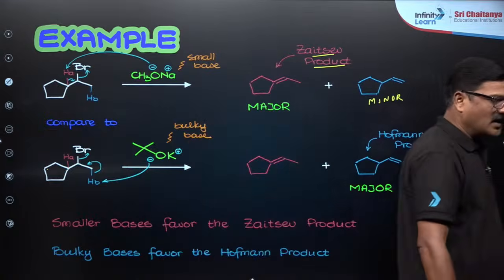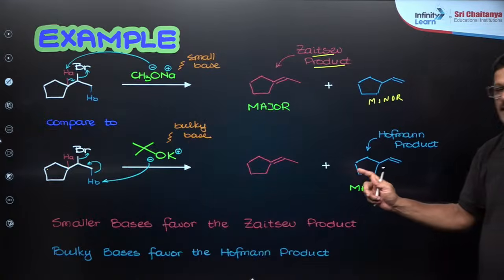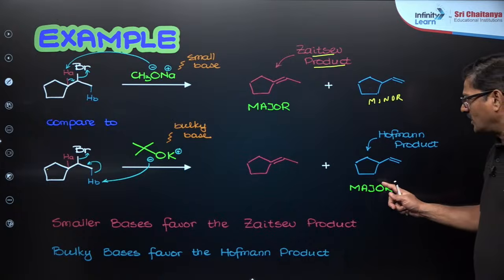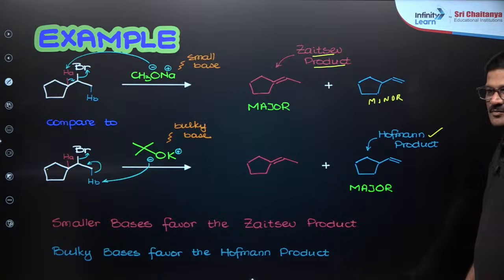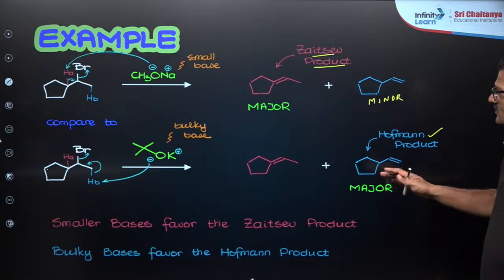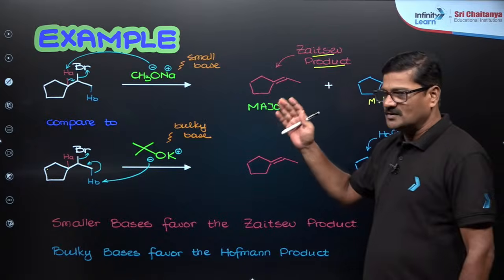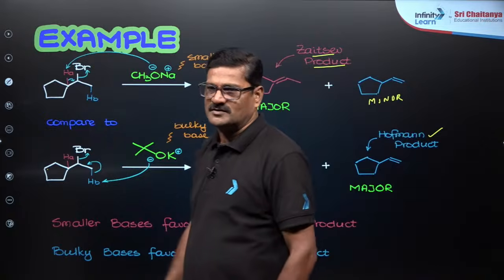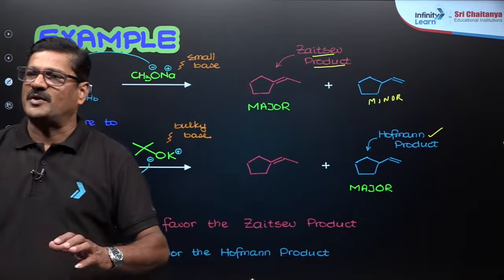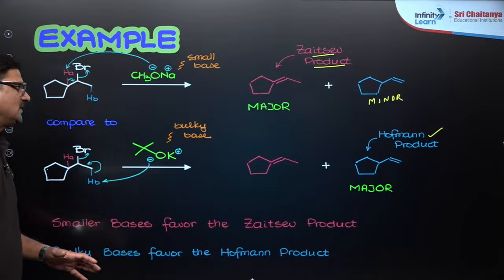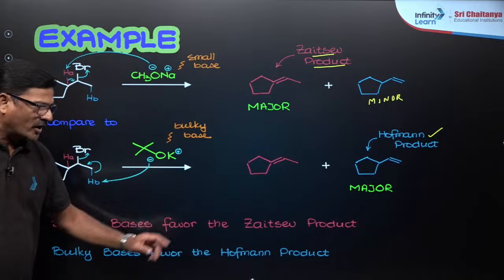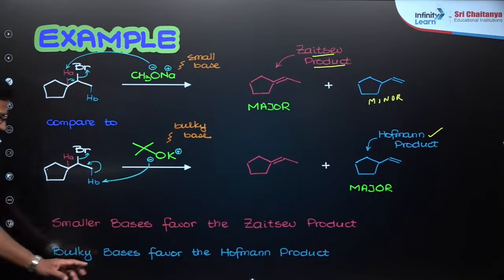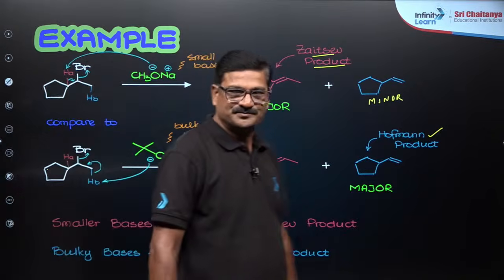So that is a less substituted alkene, and the less substituted alkene is the major product, given by the Hofmann product. So when a bulky base is used, the Hofmann product is the major product. If a smaller base is used, you are going to see the Zaitsev product. So smaller bases favor the Zaitsev product, bulky bases favor the Hofmann product.